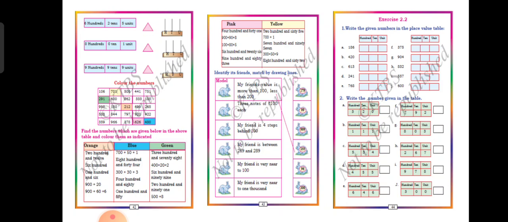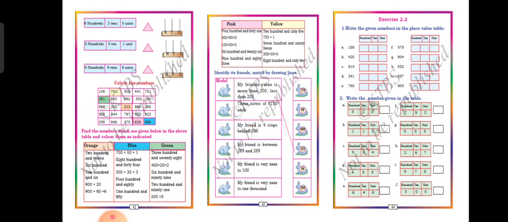And the next one is you should write the words in the abacus model, that is beads. You should draw beads. Okay, already I have taught you, do like that. Next, these are activities only, so you are going to do it. Match the following. You are going to match. For example, my friend value is more than 100, less than 200. So in this column, which is more than 100 and less than 200, 155. Second one, 3 notes of 100, 300 rupees. Where is last one? So here you should write the last one. Okay, like that you should find out and write.